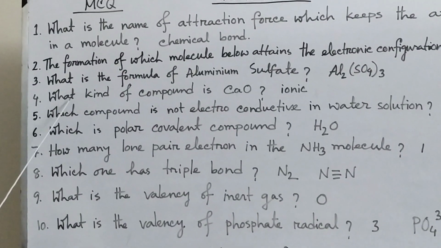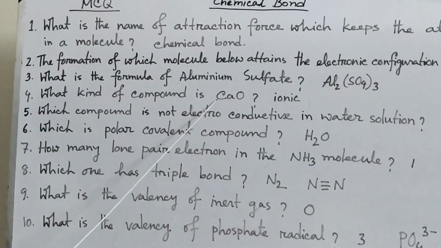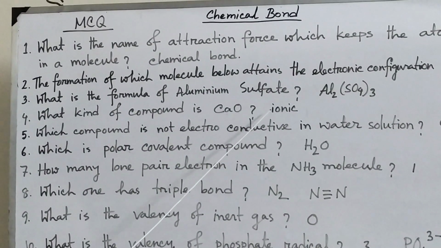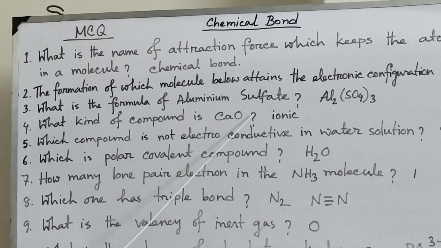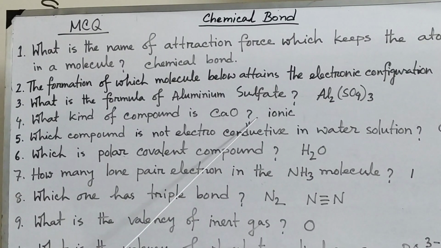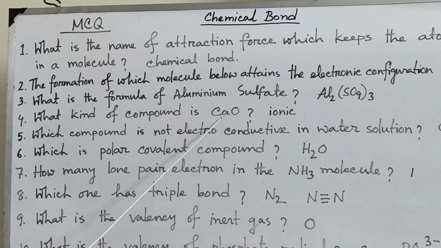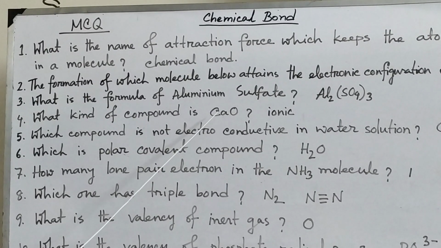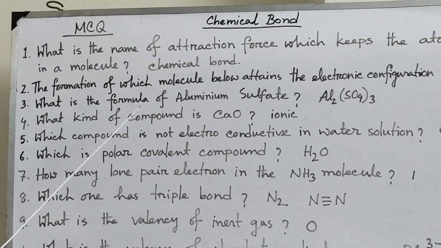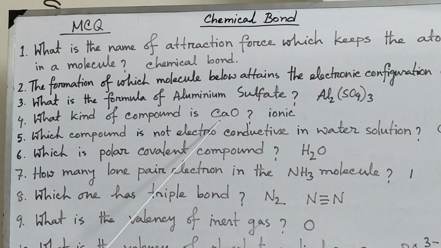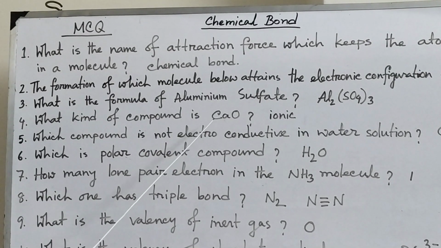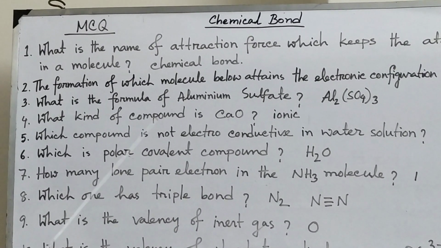Now number 4 question, what kind of compound is calcium oxide? I told that it is an ionic compound. Ionic compounds are formed by exchanging electrons between two atoms, that means between a metal and a non-metal.